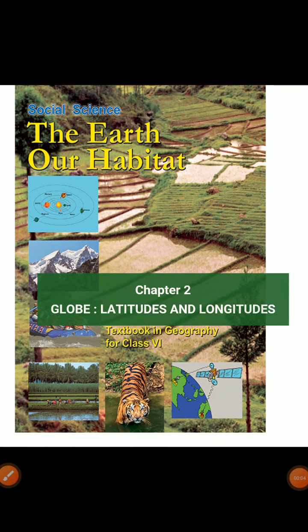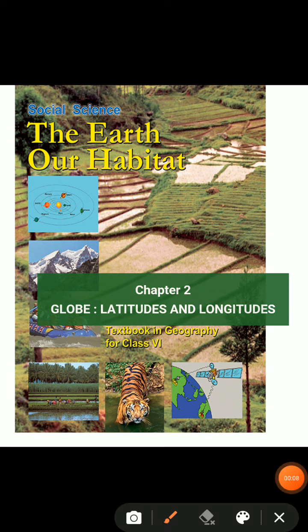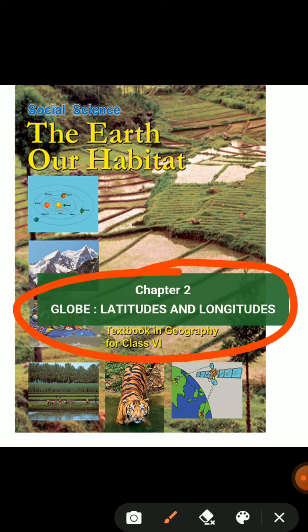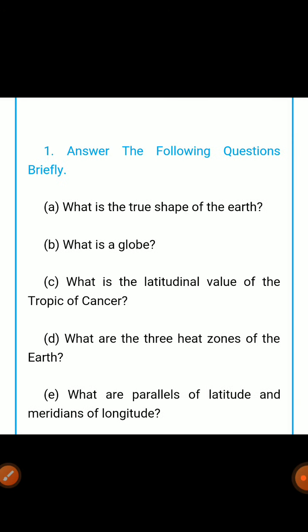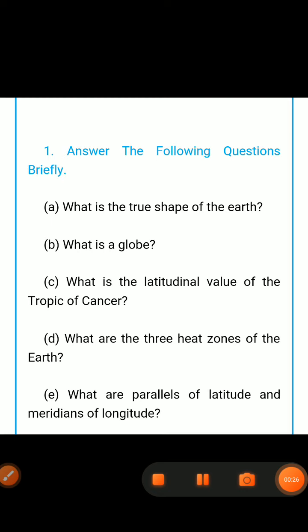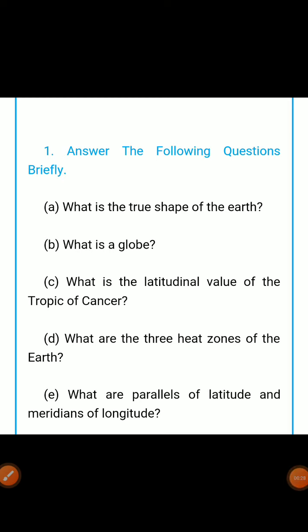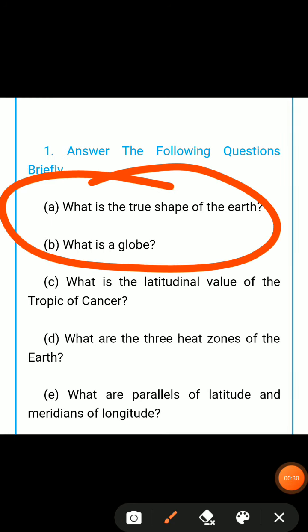Today I'm going to tell you about chapter number two. The book's name is Geography, and the name of the chapter is Globe, Latitudes, and Longitudes. I will discuss the first five questions with you today. The first two questions are the ones I will discuss now.